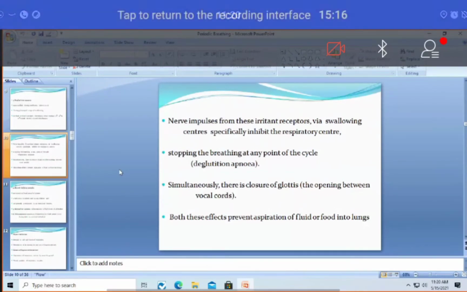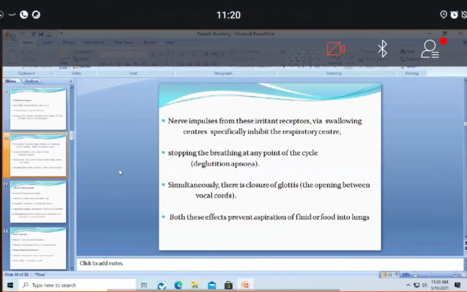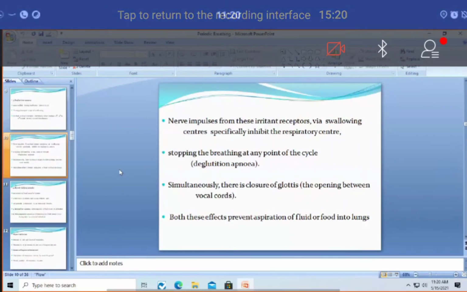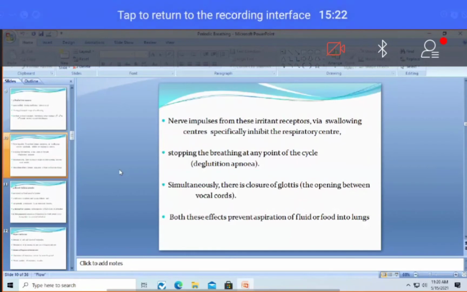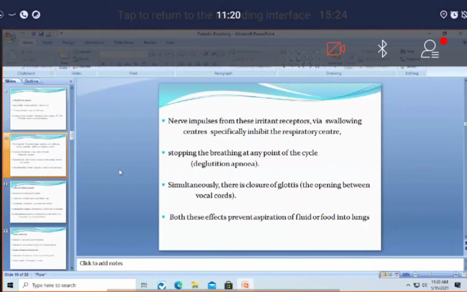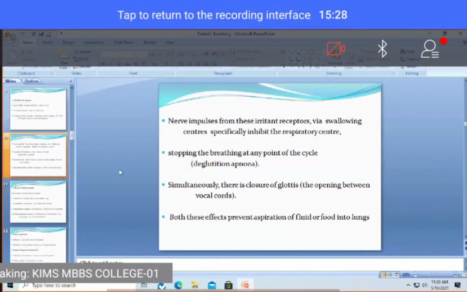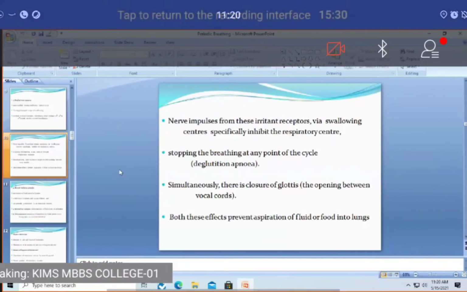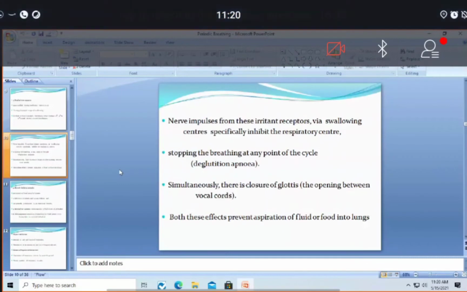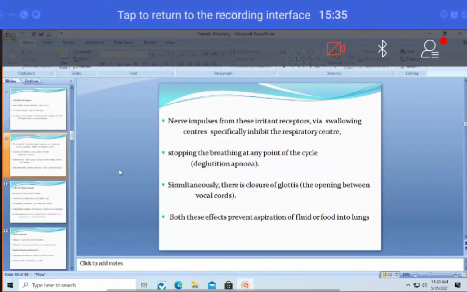Okay, so this is very important. Now, if you remember, elderly people in the house will be saying, don't talk while you are eating. Don't be in a hurry to eat. That is the reason why sometimes there will be a little bit of incoordination between this process.